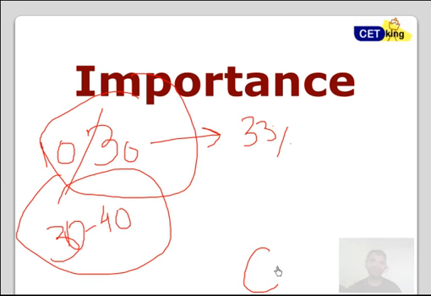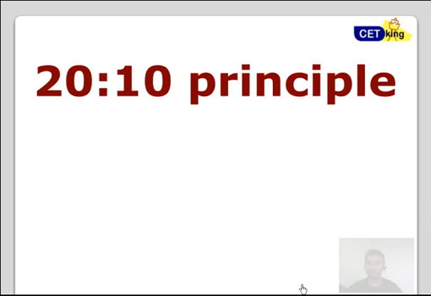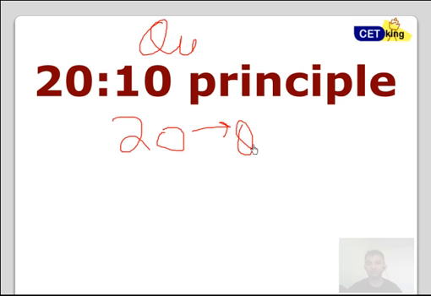If CET is coming back into the picture, then CET will again have 25 questions out of 200 in DI. So DI is one of the most important areas, and trust me, it's the most ignored area as well. My 2010 principle basically says that in the quant section, which people, especially non-engineers, are always scared of, 20 questions are based on quant and 10 questions are based on DI.